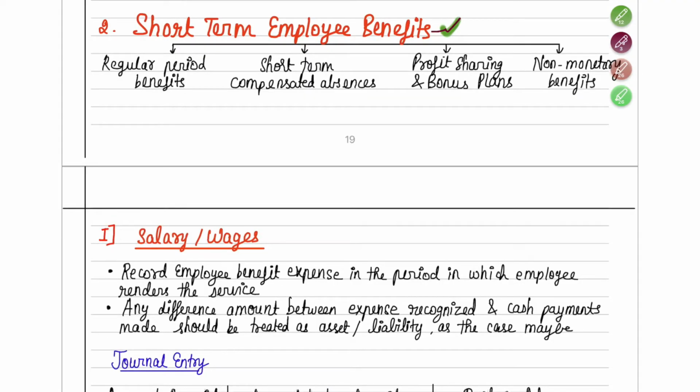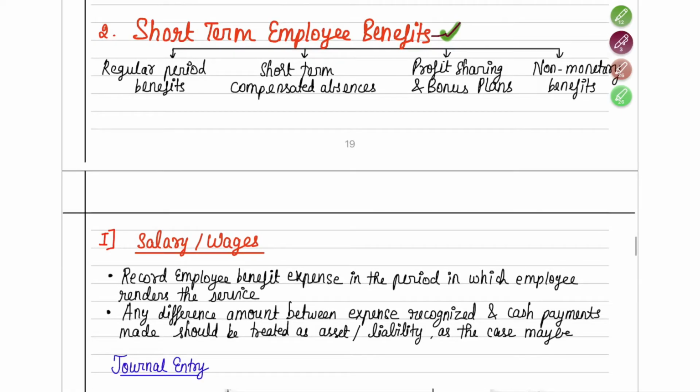Fine. So short-term employee benefits can be of four types. Earlier I gave you an example. Example can be salary or wages. Salary or wages was one of the examples for short-term employee benefits, correct? So apart from salary and wages, even more kinds of short-term benefits can be there. So that has been divided into four parts. Your regular benefits is nothing but your salary and wages only. Regularly you get it. This is not something extraordinary, correct?